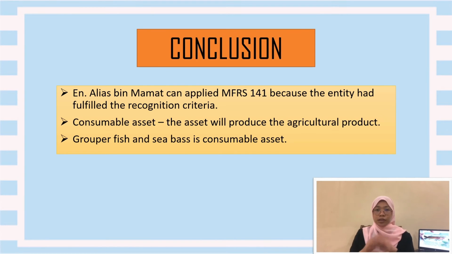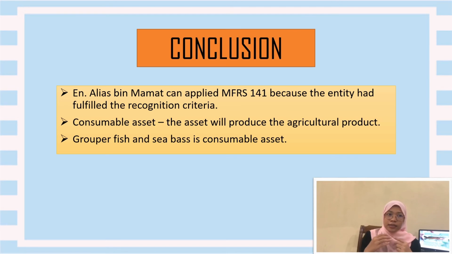So, in conclusion, this video shows that the business owner, Encik Alias himself, can apply MFRS 141 because the entity, the business, has fulfilled the conditions in order to recognize the asset as agriculture produce. Firstly, the entity has control over the asset.